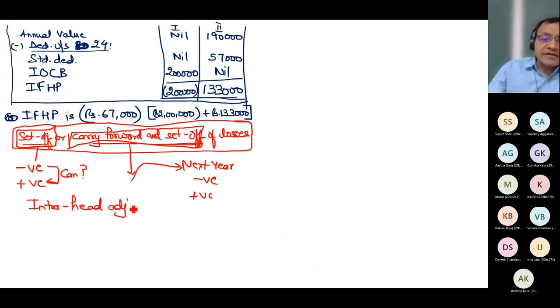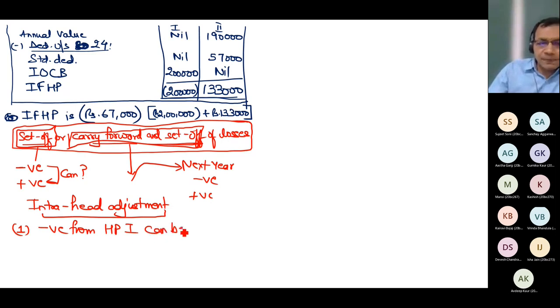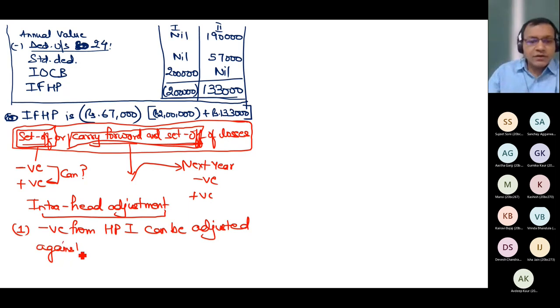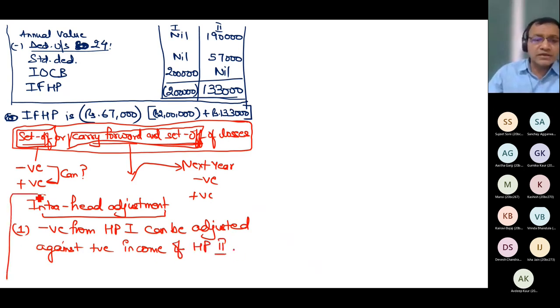Intra-head means within the same head. So there is a rule that negative income from one HP, from HP1, can be adjusted. In the exam you have to write this reason: negative income from HP1 or any one house can be adjusted against positive income of other houses, house 2. This concept I applied logically.